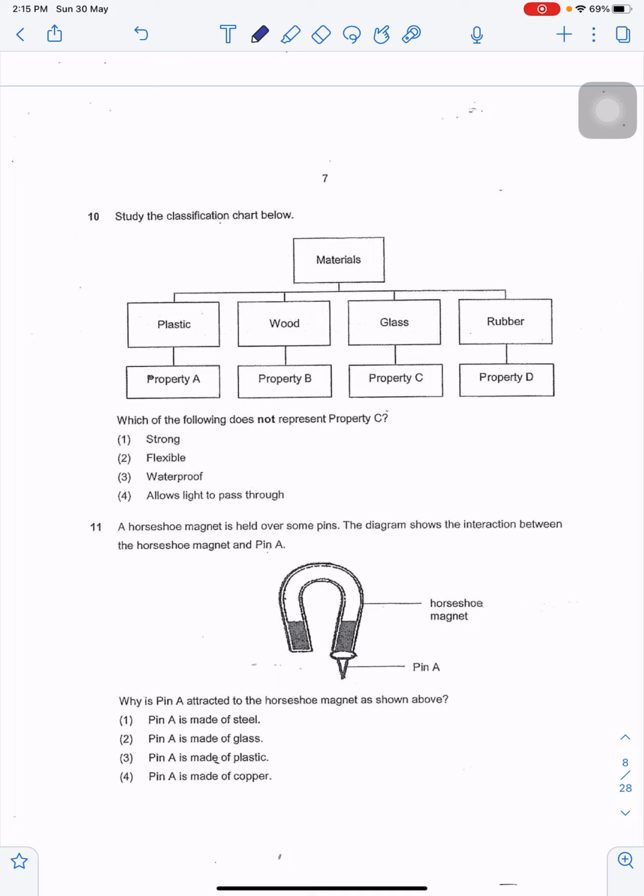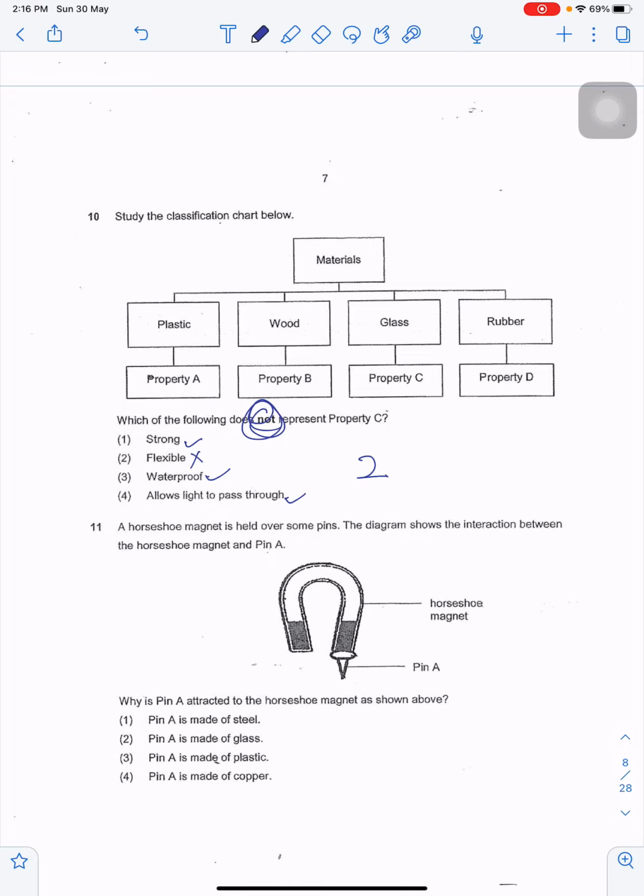For question 10, this is a classification chart. We are also asked to study it, and we are asked which of the following does not represent property C. Okay, glass. Glass is strong, glass is not flexible, glass is waterproof, and glass allows light to pass through. This is an easy question, so we know that option 2 is the answer because they're asking for not represent property C.